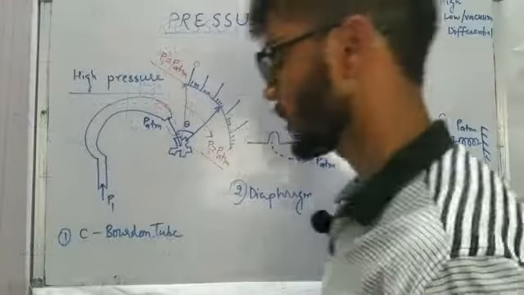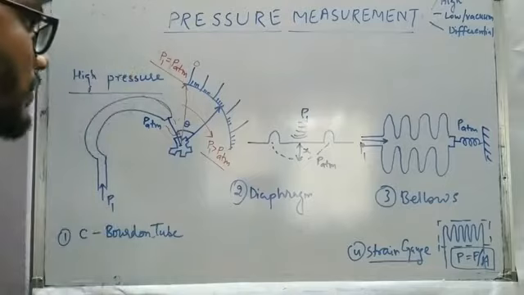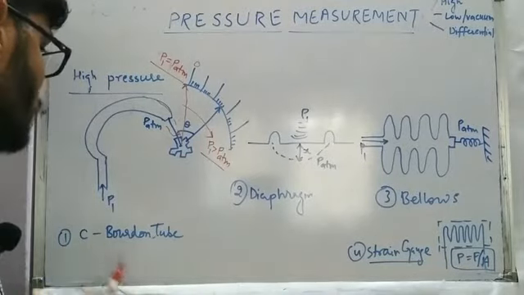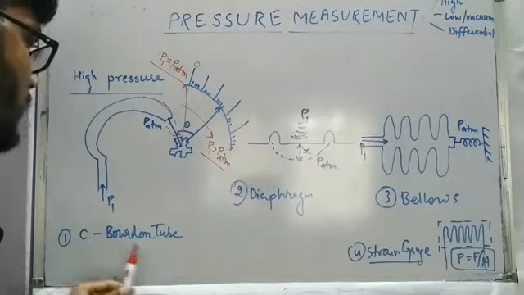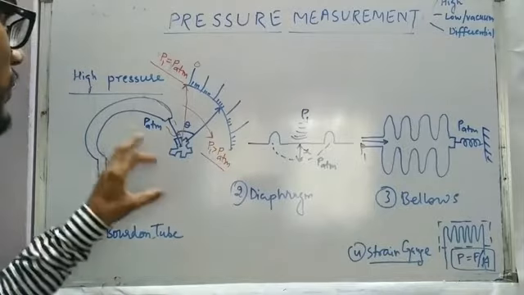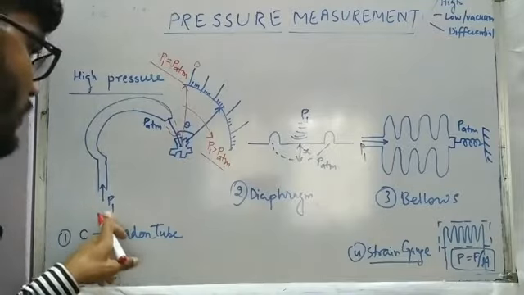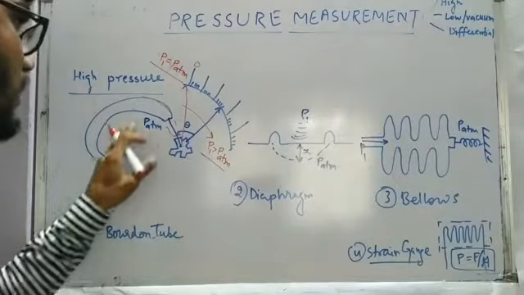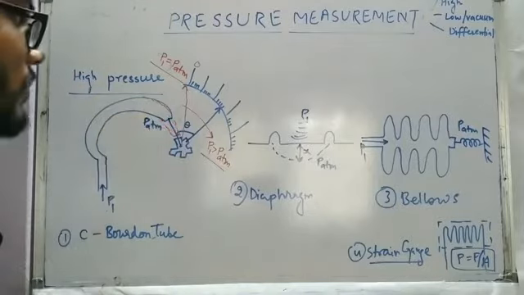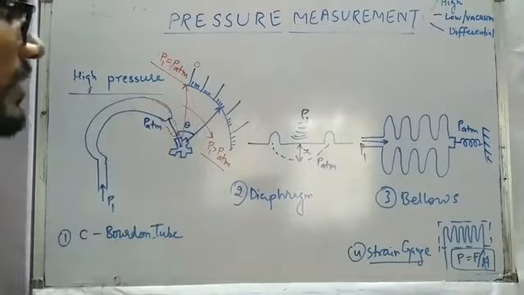Having understood high pressure measurement, we have a clear idea that the reference in the case of high pressure measurement is going to be the normal atmospheric pressure. The first one we are going to discuss in high pressure measurement is the Bourdon tube. The Bourdon tube has a C type of shape, and if we apply a pressure greater than atmospheric pressure, this particular end of the tube is going to undergo some elongation, and due to that the mechanical coupling gives a deflection on the pointer.